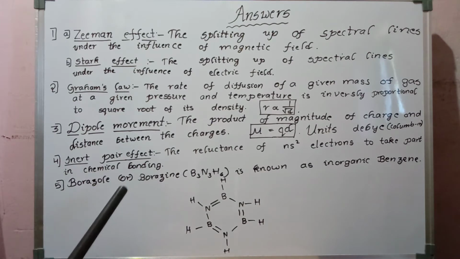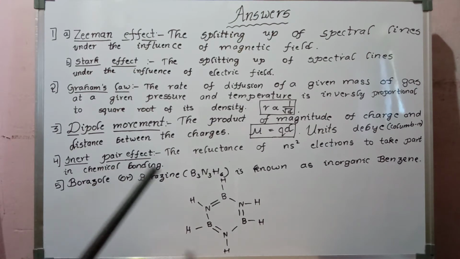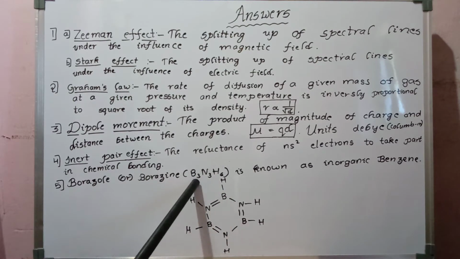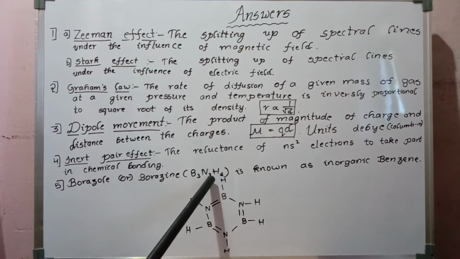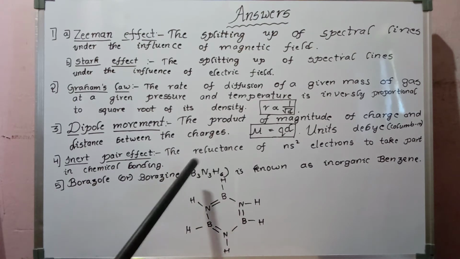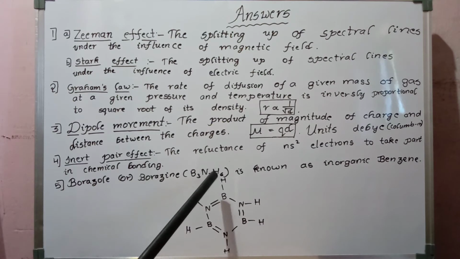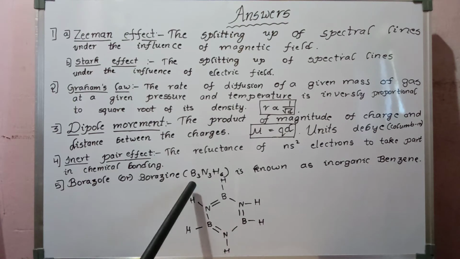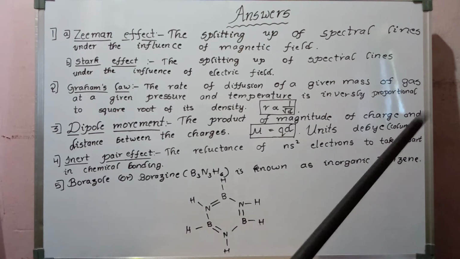The fifth one is inorganic benzene. Here the formula of inorganic benzene is B3N3H6, which is called borazole or borazine. When diborane is heated strongly with ammonia, we get diammonium diborate. From that, on further heating, you will get borazole or borazine, B3N3H6. So this is known as inorganic benzene.